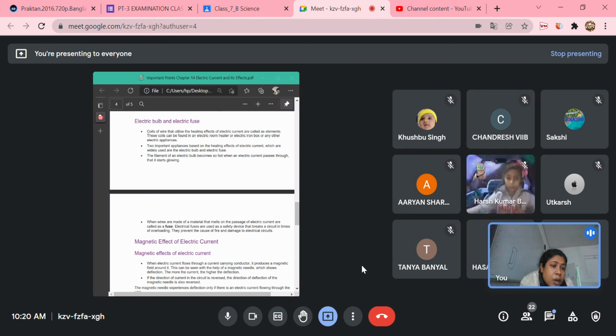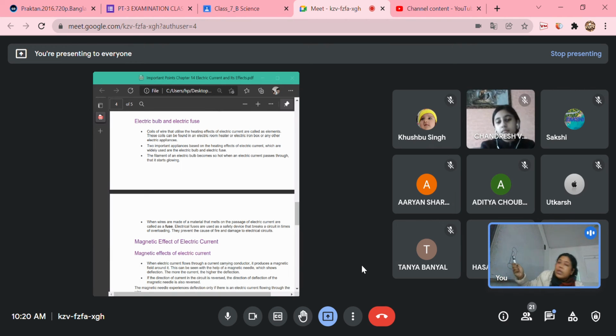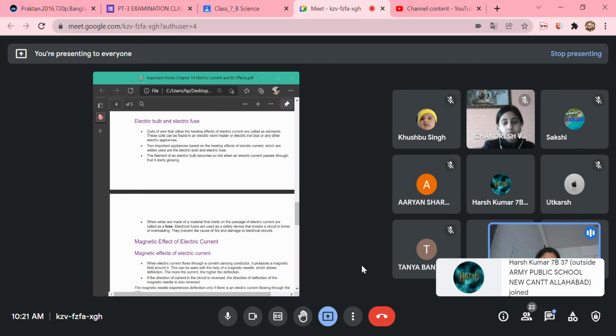So whenever any unwanted or extra amount of electricity is coming from outside into your house, this fuse will get melted. The wire you can see in between, if excessive electricity comes, this wire becomes so heated up that it will start to melt, and as a result no more extra electricity will be able to flow into your house. As a result, this fuse will prevent the damage of the electrical appliances and the electrical circuit in your home. So this is the usefulness of using a fuse.